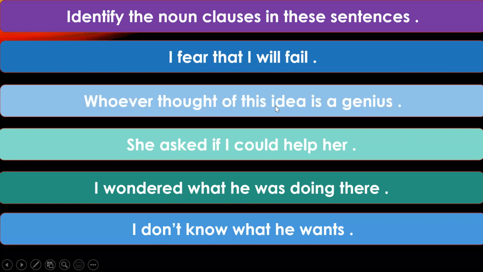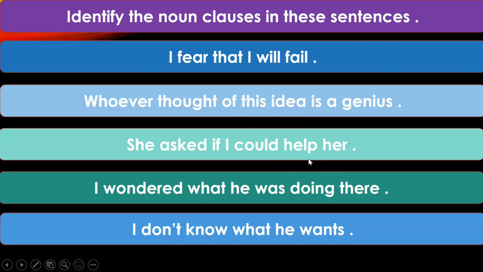Whoever thought of this idea is the noun clause, because I told you that a noun clause begins with a pronoun. It can begin with the pronoun whoever. And this is acting as a subject. This noun clause is acting as the subject of this sentence. Who is a genius or what is a genius? Whoever thought of this idea is a genius.